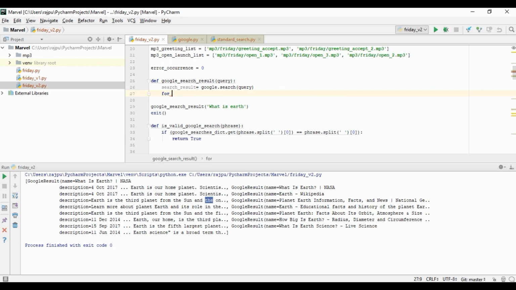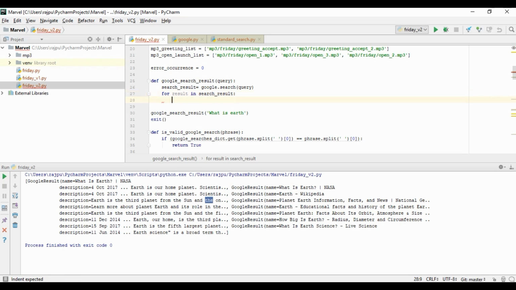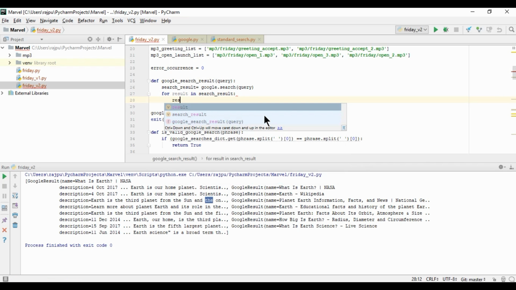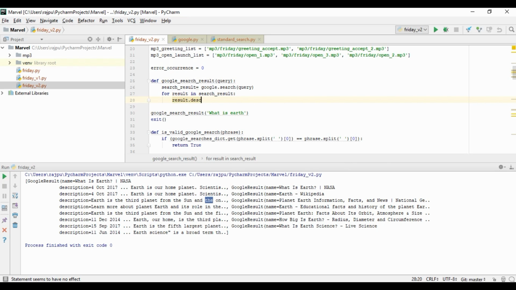So now for result in search_result, here we will have the description of the result. So spelling mistake, description, like this.